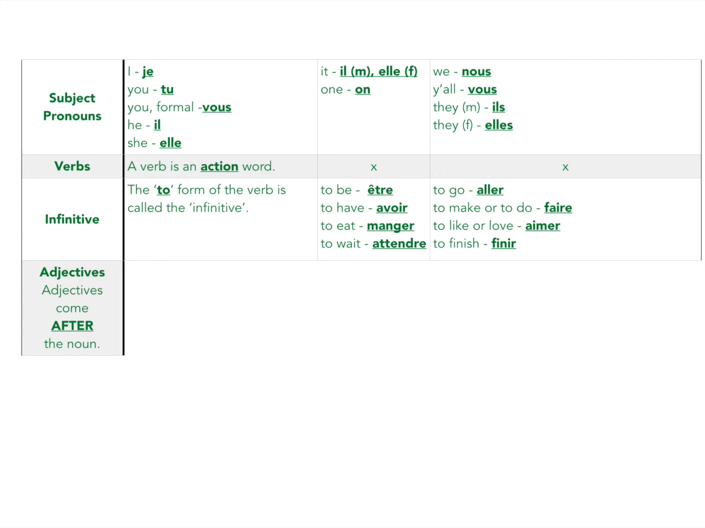Let's talk about adjectives. In French, adjectives have a special place in the sentence. They come after the noun. Okay? In English, they come before the noun. If you say red apple, red is the adjective. It's before apple, the noun. But in French, you are going to have to say apple red. Okay? Adjectives describe nouns. So here are two adjectives in French. Happy, content, and sad, triste.